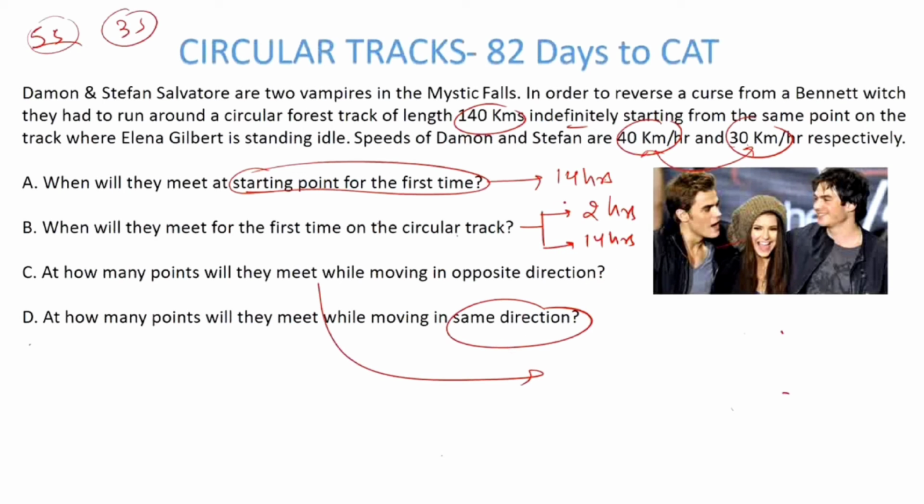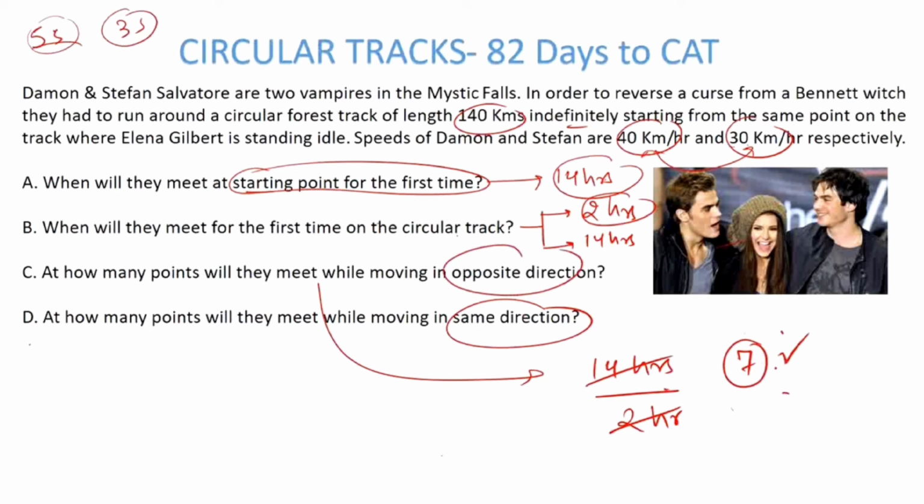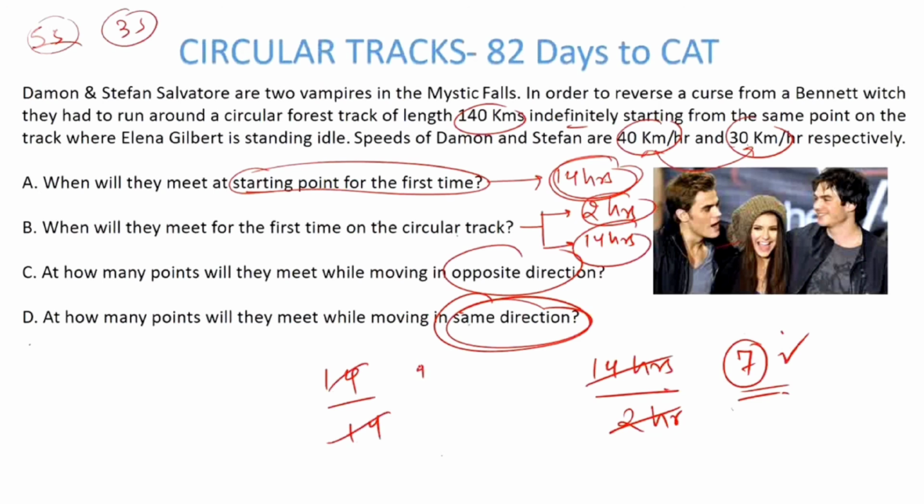At how many points will they meet? It will be the time taken to meet at the starting point divided by the time for the first meeting. The time for the first meeting is 2 hours, so this becomes 7. So at how many points will they meet when moving in the opposite direction? 7 points. At how many points will they meet when moving in the same direction? That becomes the time taken to meet at the starting point, that is 14, divided by the time taken for the first meeting while moving in the same direction, that is 14. So this becomes 1. So the answer to this question is 1, and the answer to the other one is 7.